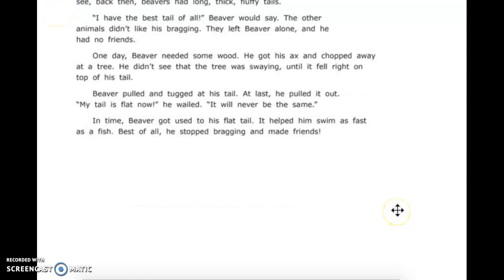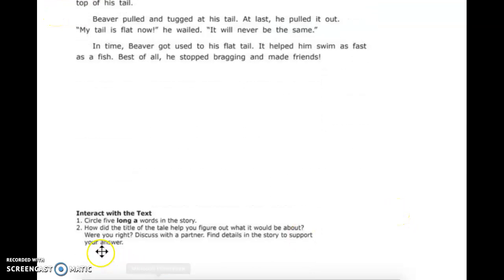Now that you have read the story, I want you to look at the bottom of your page, and it says circle 5 long A words in the story. And it also says, how did the title of the tale help you figure out what it would be about? Were you right?